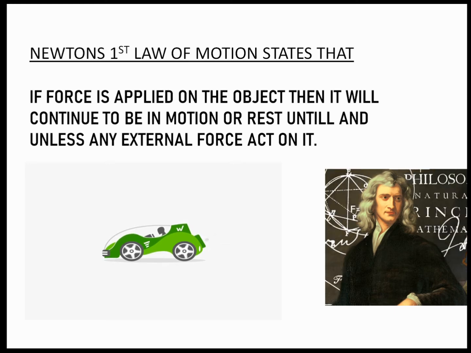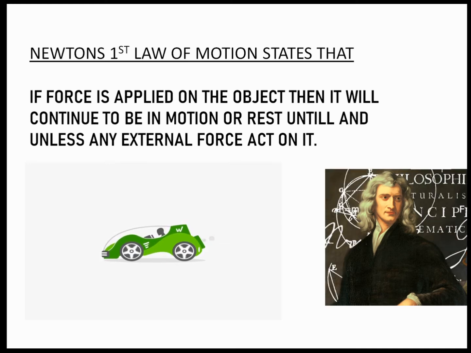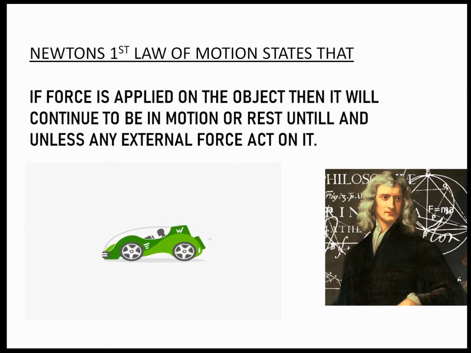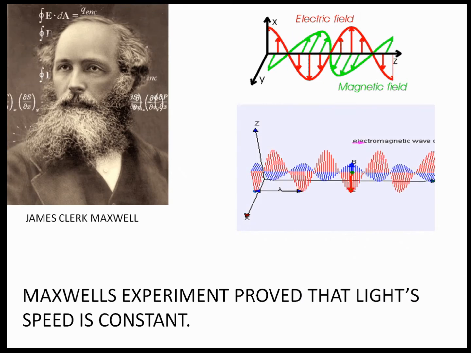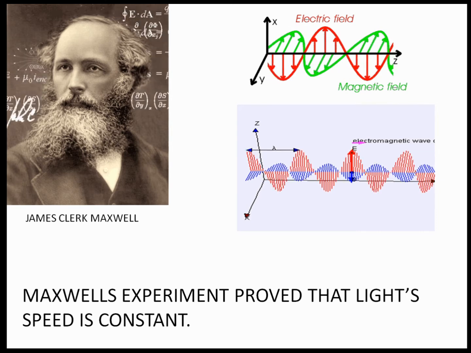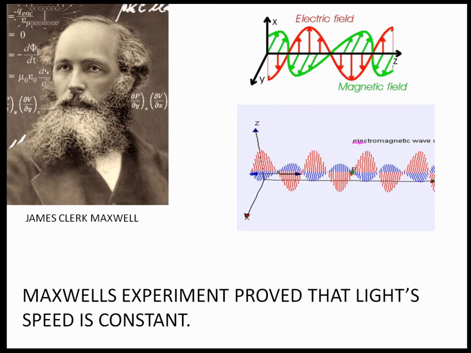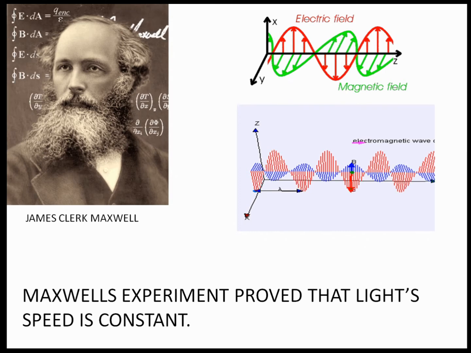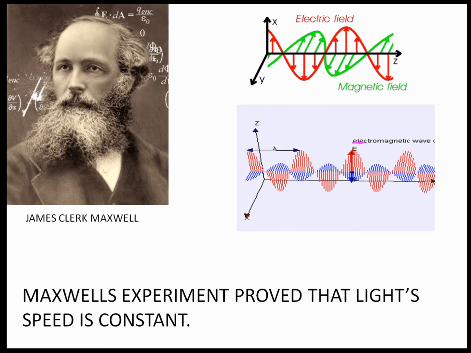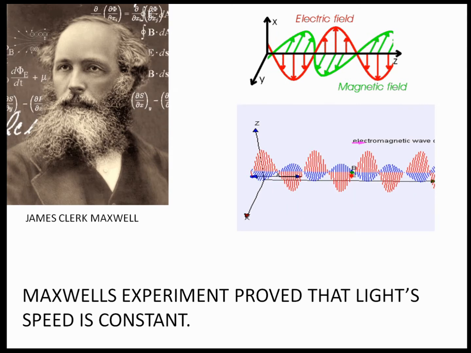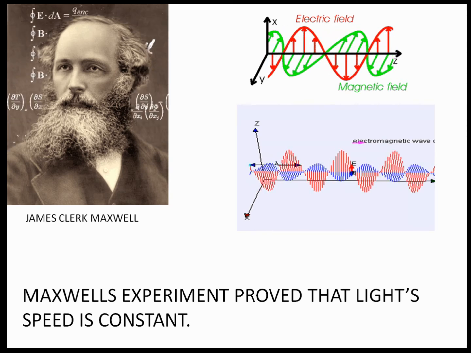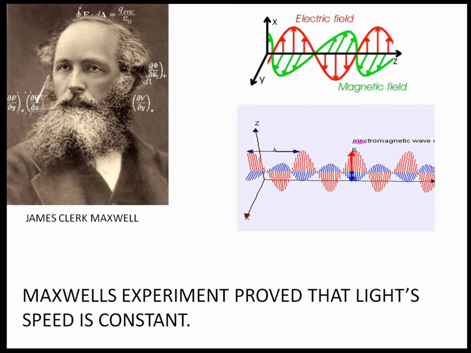Now, Newton said that all objects continue in motion or rest, and he also said that they are relative to each other. But James Clerk Maxwell, who is regarded as one of the most intelligent people in the field of magnetism as well as electricity, took considerations from Young's double slit experiment, and through an experiment he said that no, all things are not relative. I don't know about other speeds, but I know that the speed of light is constant. This is what this guy amazingly said.